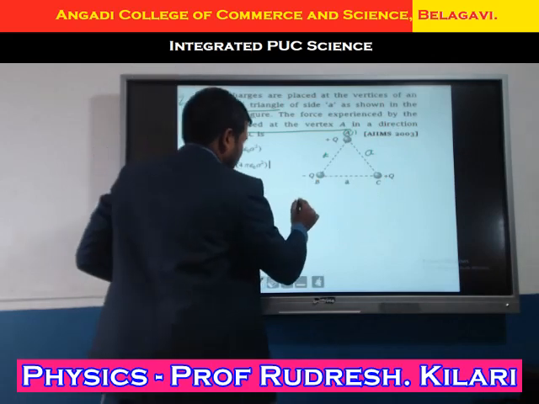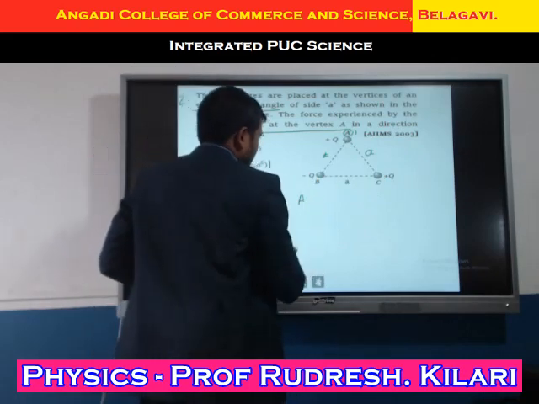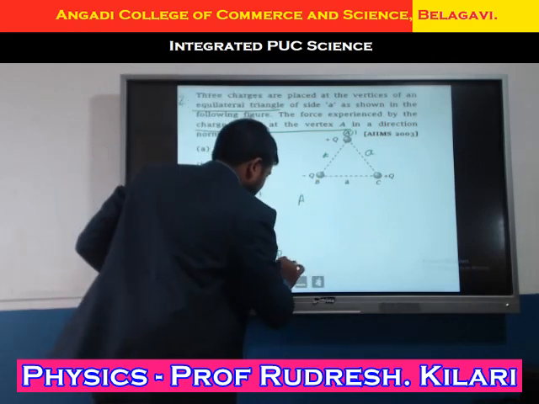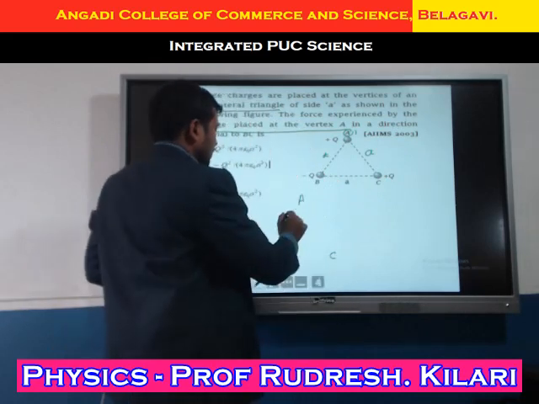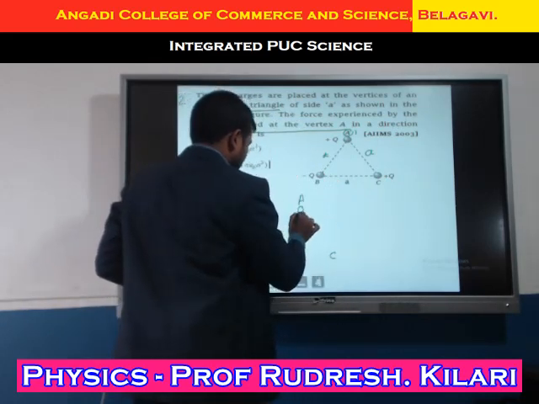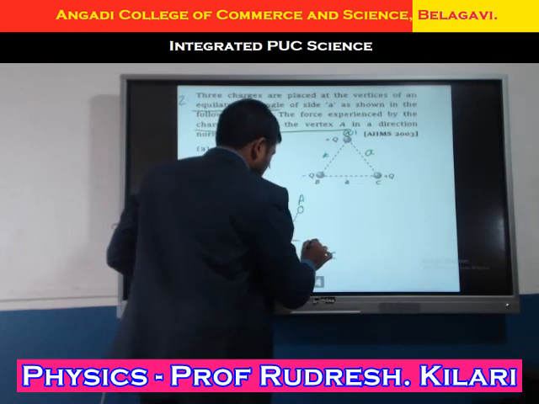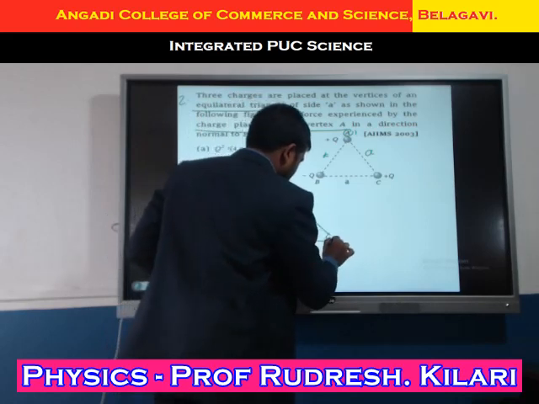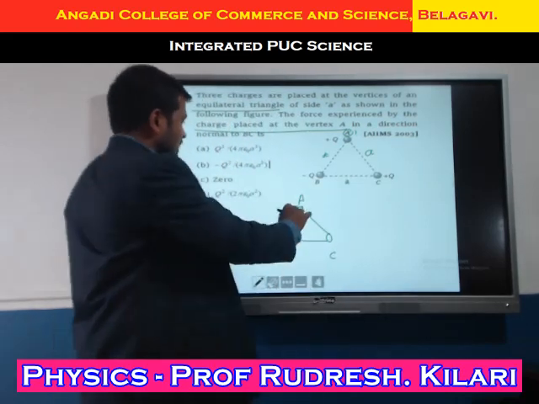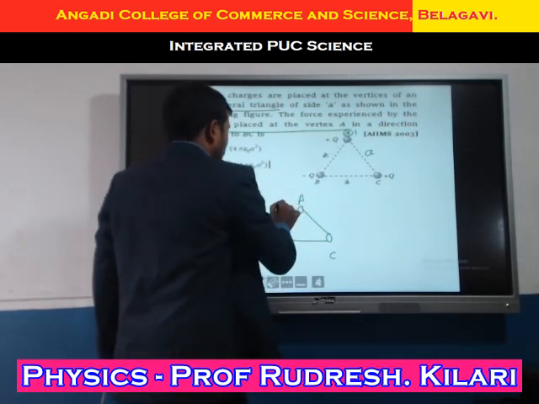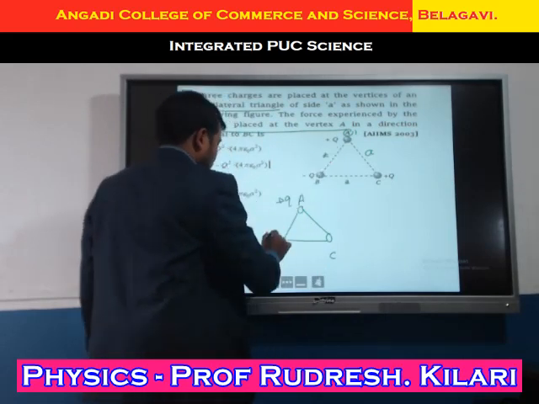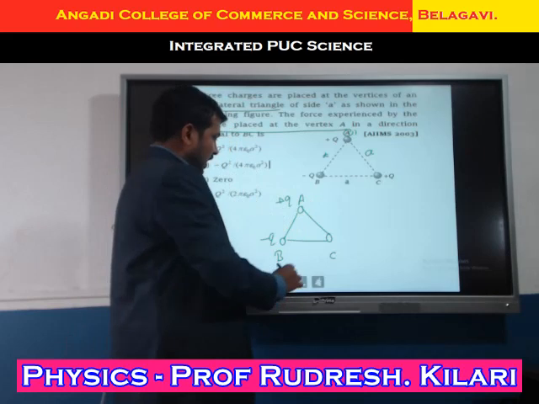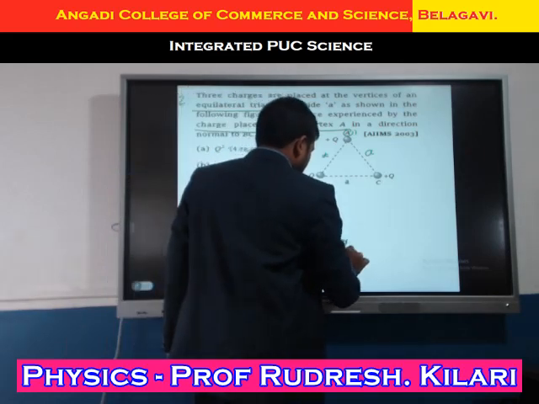Okay students, here is A, this is B and C. Here one charge is placed and this is another charge. Now see, this is positively charged and this is negatively charged, and again this is positively charged.